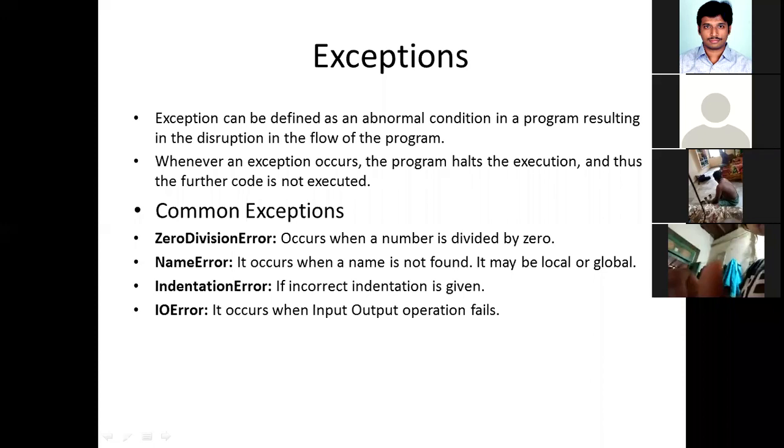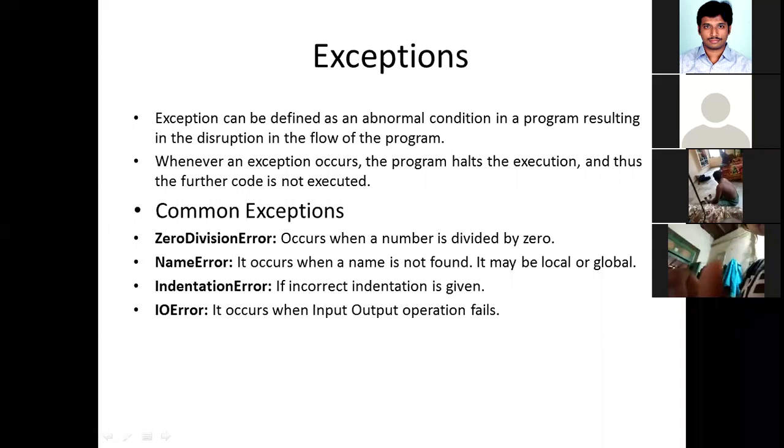Somebody is asking, when do we get a runtime error? Runtime error means, if you take a C language program, at the time of compilation you won't get any errors. It shows 0 errors and 0 warnings. But if you run the program and, after executing some statements, it generates an error, then those are called runtime errors. You get runtime errors only after execution begins, in the middle of the program.